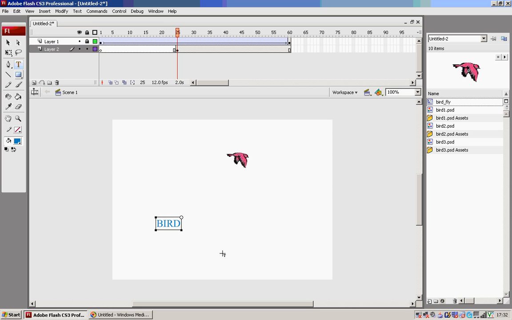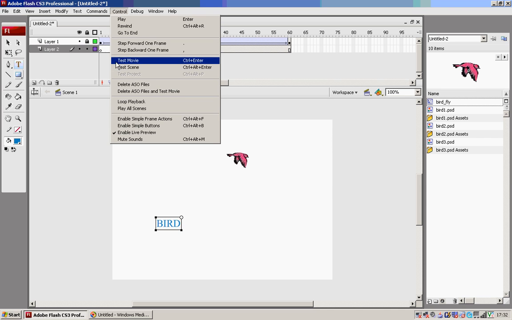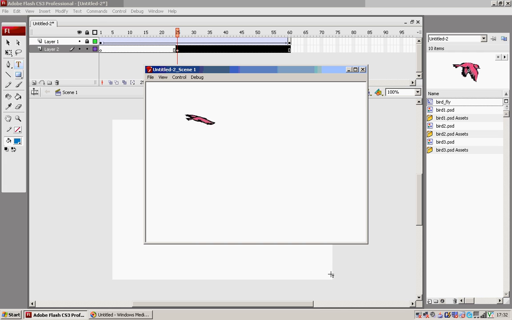Once you type bed, go back to your control and select test movie. What you see is the bed flying across, and you see an indicator of bed. Okay. You can end the animation now.